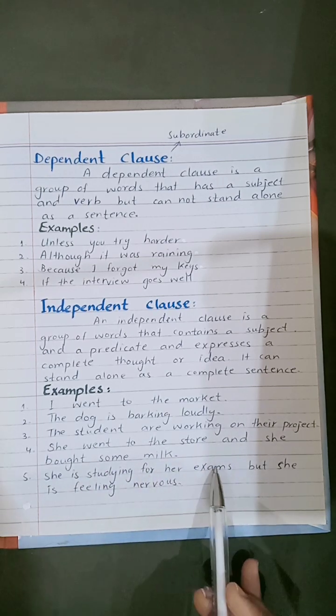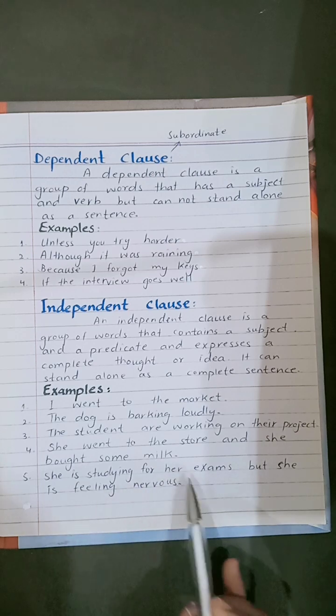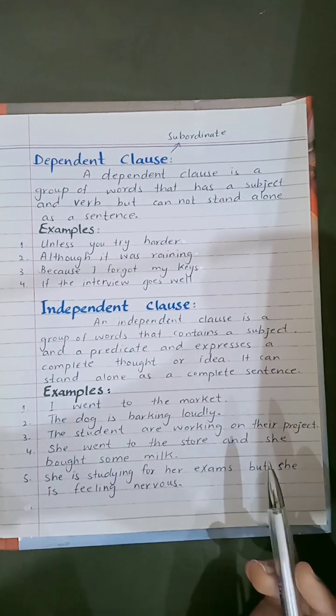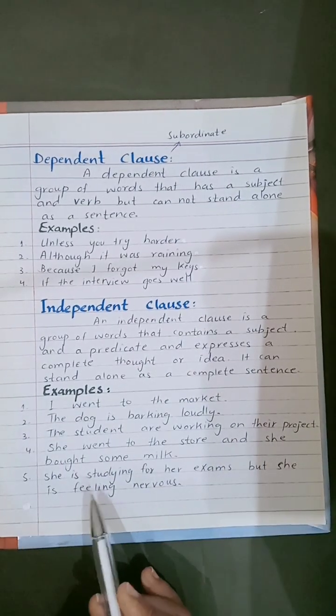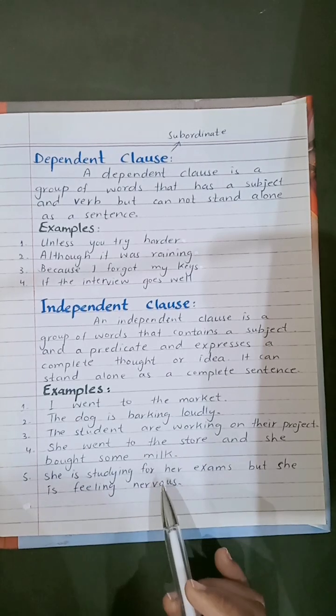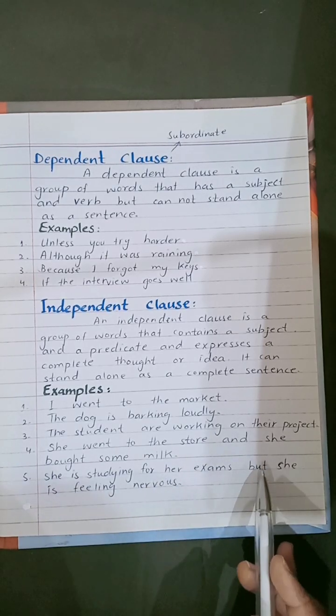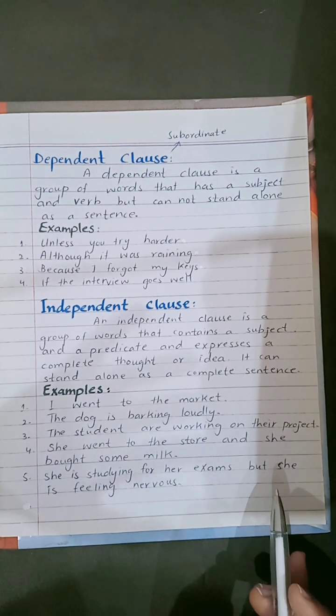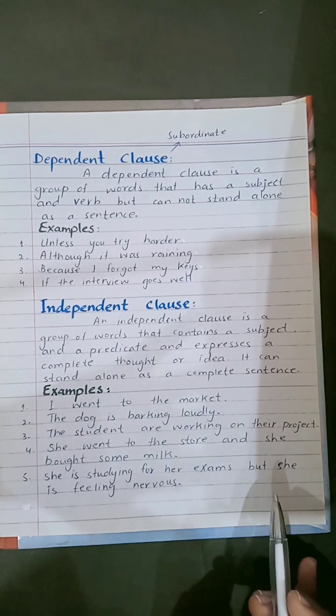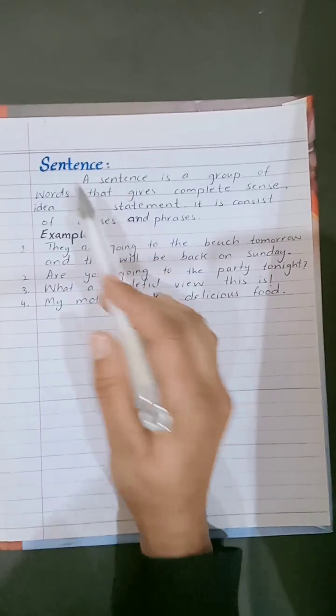She is studying for her exam, but she is feeling nervous. In this sentence, here are also two independent clauses that make a sentence, and they are joined by a conjunction, but they make here a compound sentence.